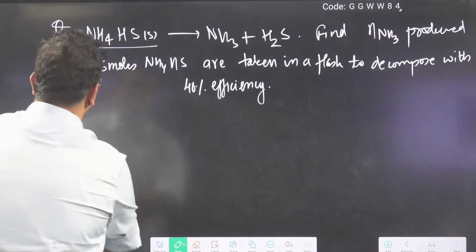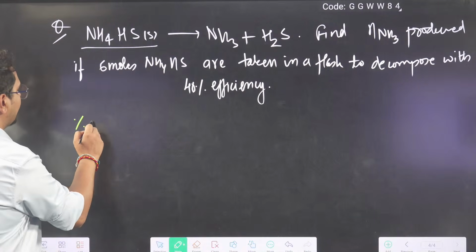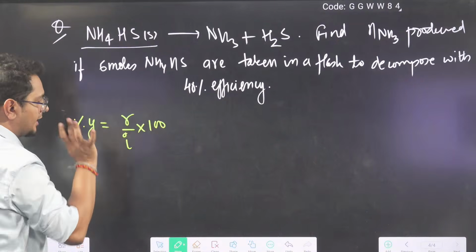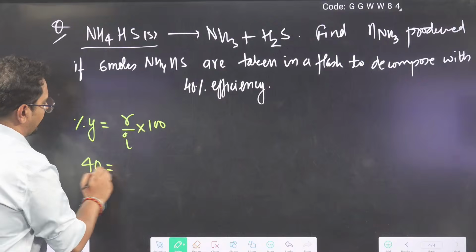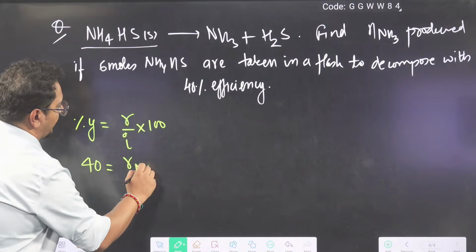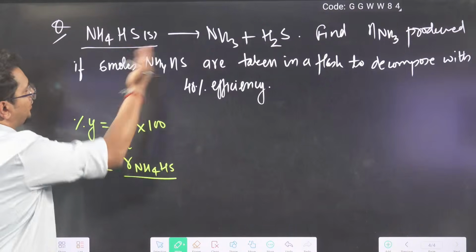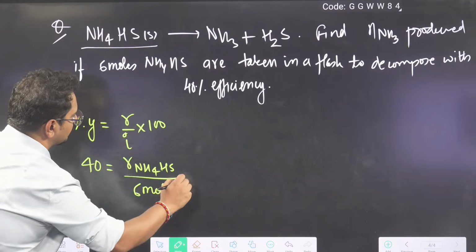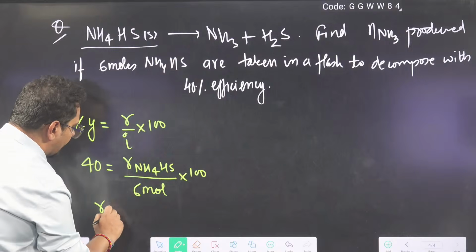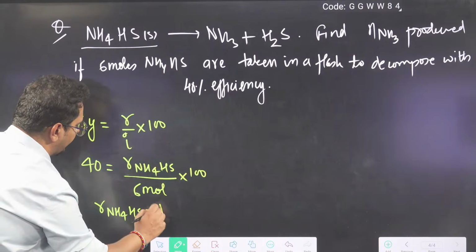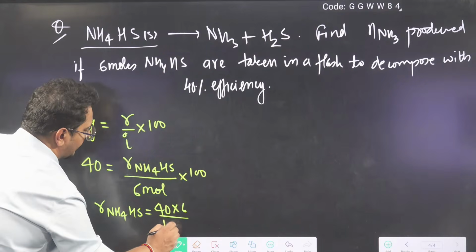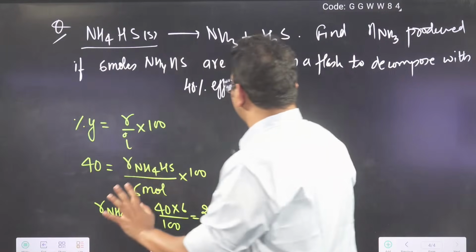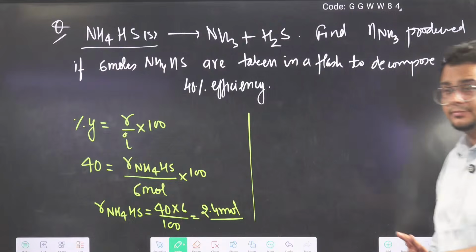So what we understood, that percentage yield or percentage efficiency is the reacted by initial into 100 for the reactant part. Percentage given 40. Reacted amount I don't know bhai. Because if I know, I will get the answer. But initial amount is 6 mole. So the reacted amount of NH4HS will be 40 into 6 by 100. That is 2.4 mole. This much amount of ammonium hydrogen sulfide got reacted.